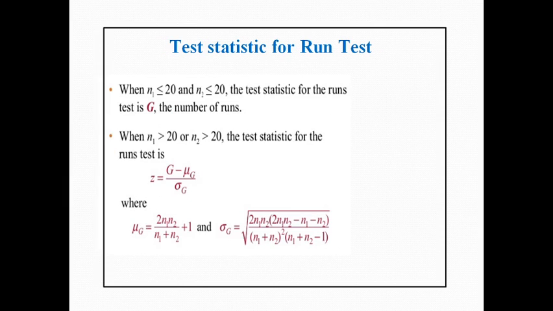Okay, so test statistics for the run test: if your observations are fewer than 20, then we can simply use the test statistic G, that is the number of runs. And if your sample size is greater than 20, then we can use the Z test, that is G minus mu_G upon sigma_G. We can simply go through that test statistic if your data has more than 20 observations.